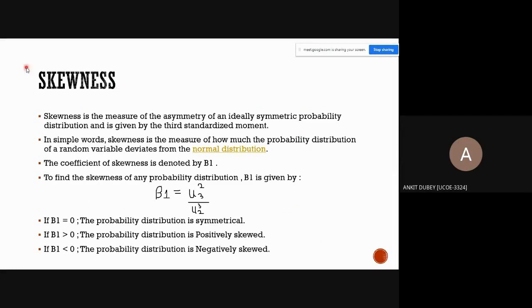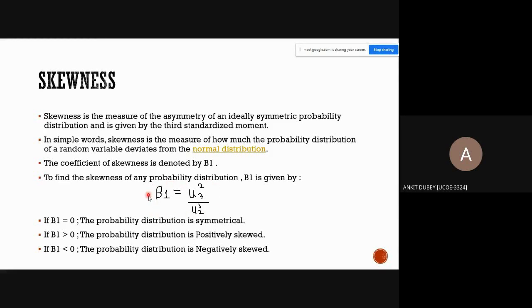Now we are going to look at skewness. Skewness is used to measure asymmetry of an ideally symmetric probability distribution and is given by the third standardized moment. In simple words, we can say that skewness is the measurement of how much the probability distribution of a random variable deviates from the normal distribution. The coefficient of skewness is given by beta 1. We can find beta 1 by using the formula beta 1 is equal to mu 3 the whole square divided by mu 2 the whole cube.